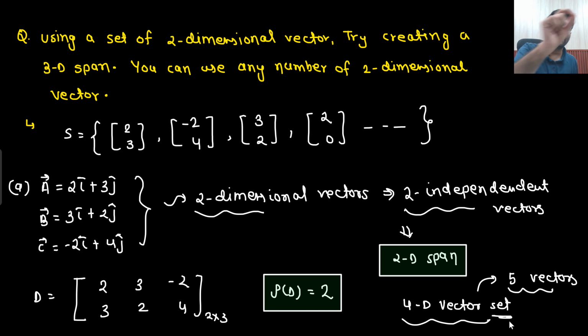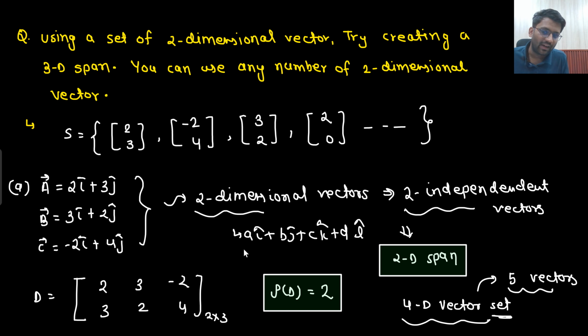That means i cap plus j cap plus k cap plus l cap. This kind of vectors you are having: A i cap plus B j cap plus C k cap plus D l cap. This kind of vectors you are having in this set. And how many vectors you are having? 5 vectors you are having.